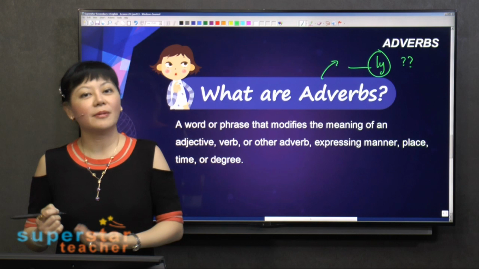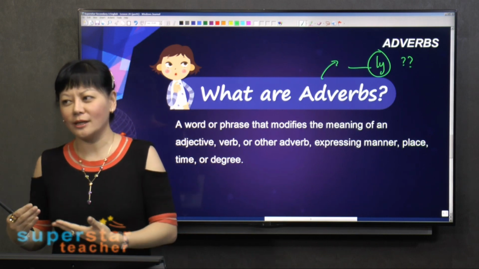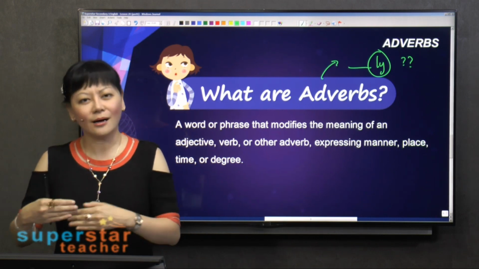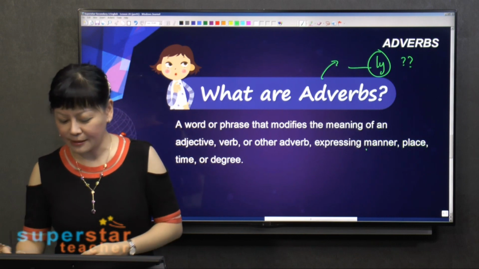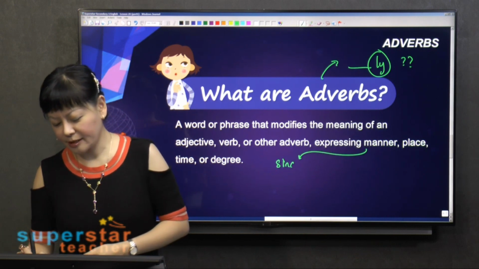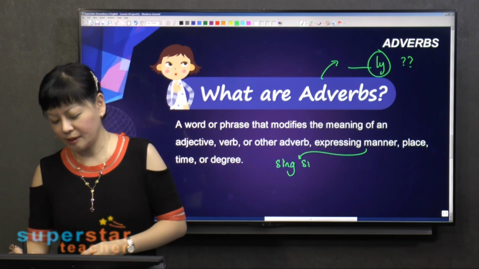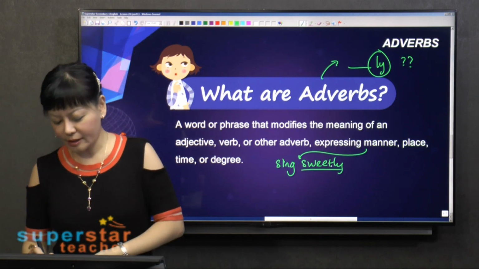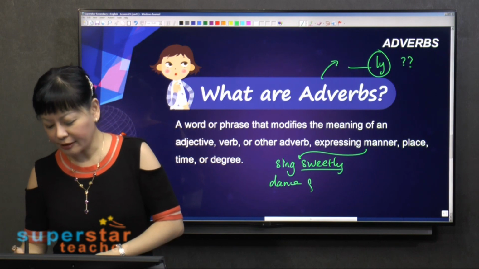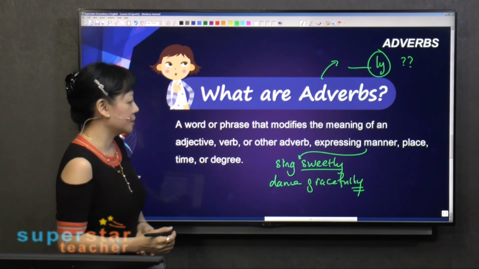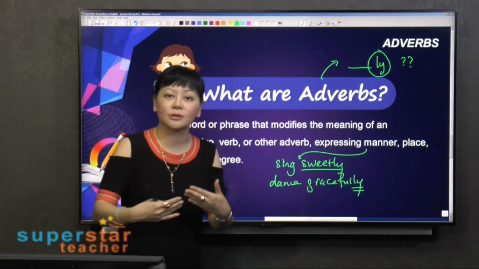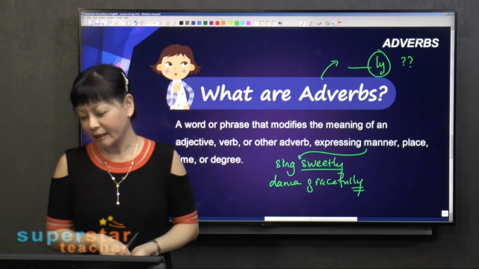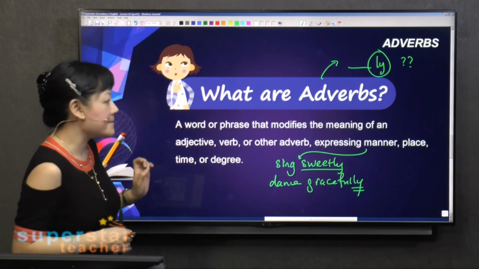When you have an adverb of manner, you're giving more idea about how that action is being carried out. For example, she can sing really sweetly. That's the ly ending. Or you can dance really gracefully. That is again another word with an ly ending. Or cross the road cautiously. So these are adverbs of manner.